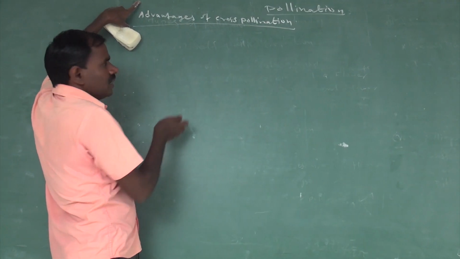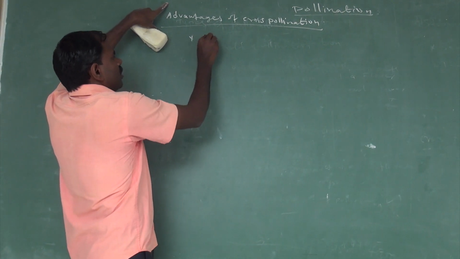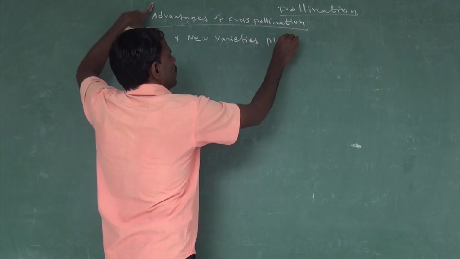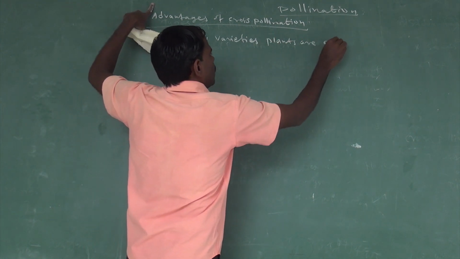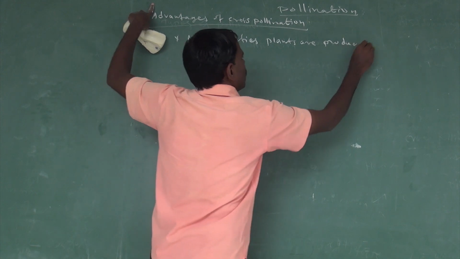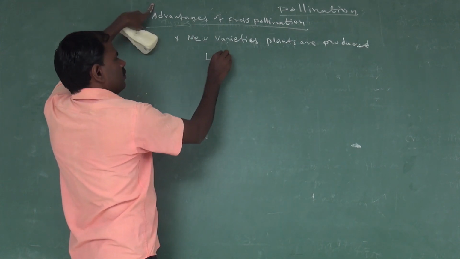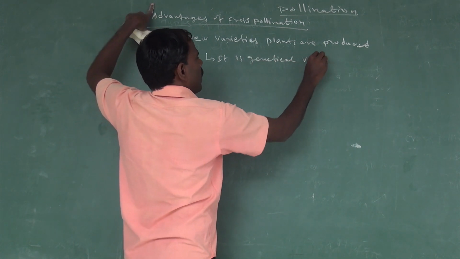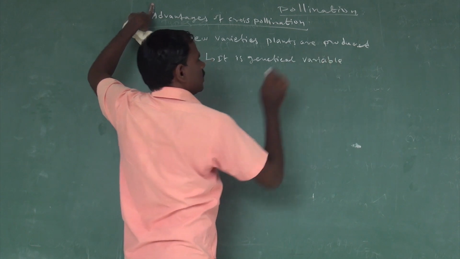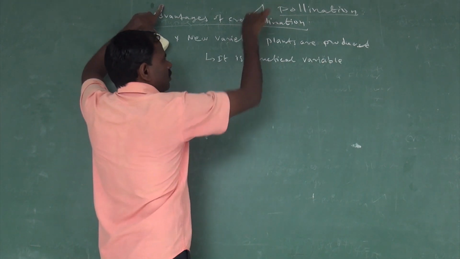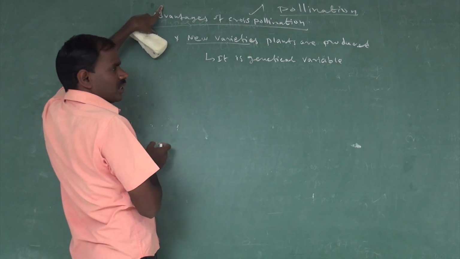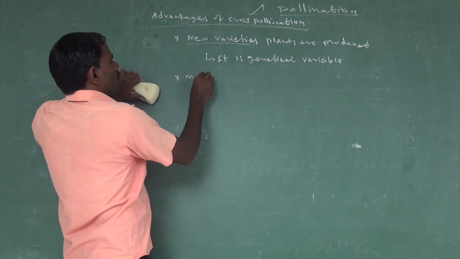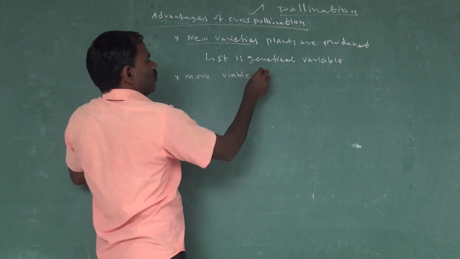Advantage of cross pollination: new varieties of species are produced. The plants produced are genetically variable. Genetically variable conditions are found only in cross pollination. Two different varieties of species are produced only in the cross pollination process. The second one is more viable seeds are produced.